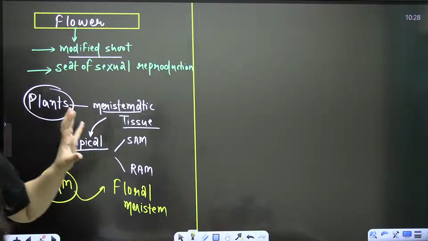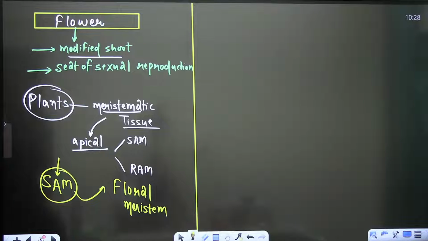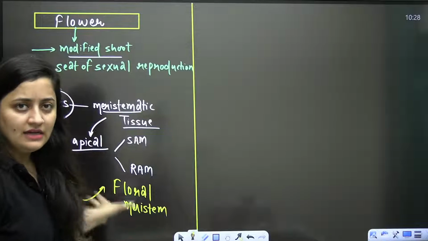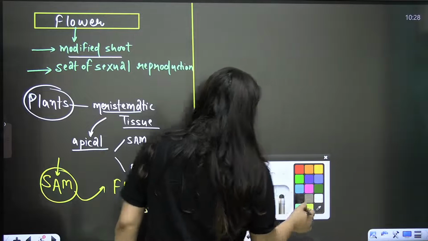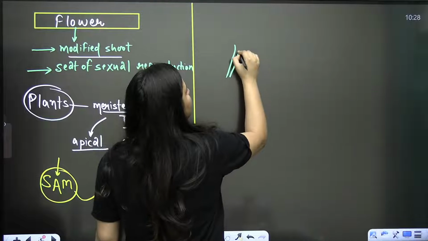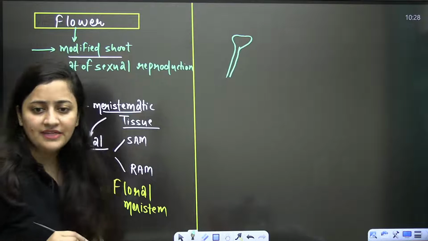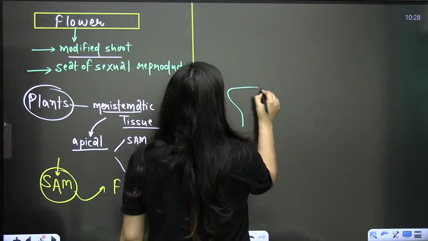So up to this part, all clear? If there is doubt, do let me know. This part is related with the anatomy of the flowering plants, and it is not even difficult, let me tell you. Clear? So this is what a flower is. Now, as I said, it's a modified shoot. When you talk about the flower, first of all, let's talk about its parts. Many times there is a stalk-like structure. Let's discuss its parts first.